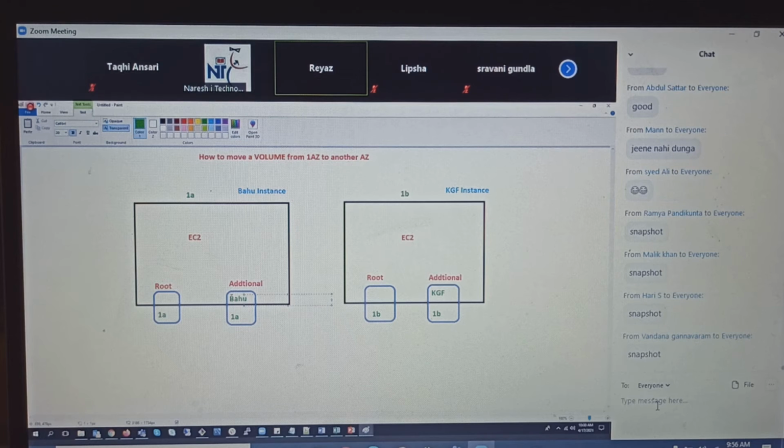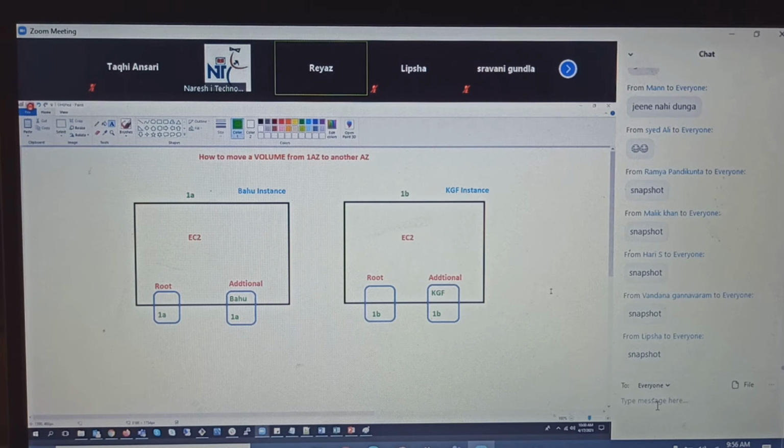Can you detach this volume and attach it to the other EC2 instance? Definitely no. So what is the first thing that we do? We need to take the snapshot first.